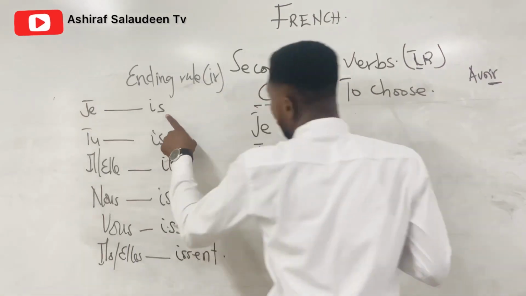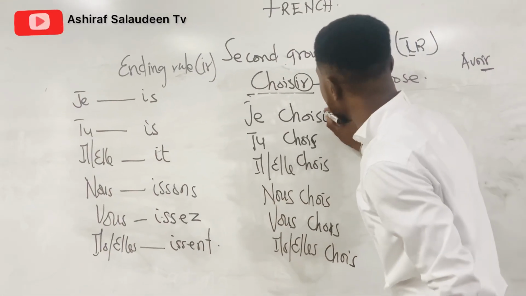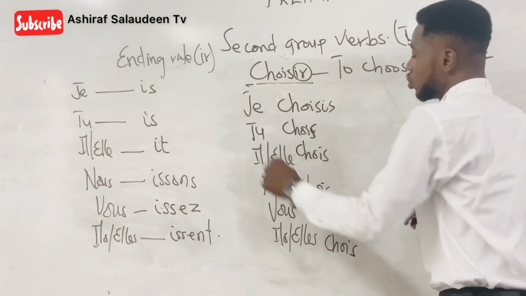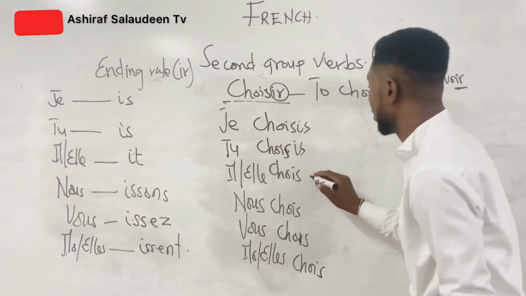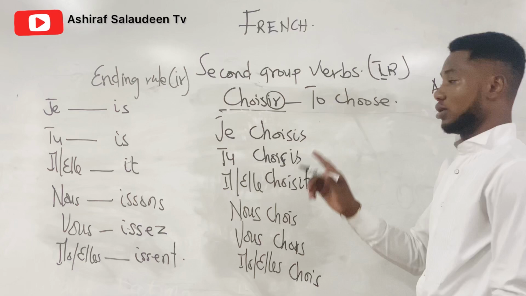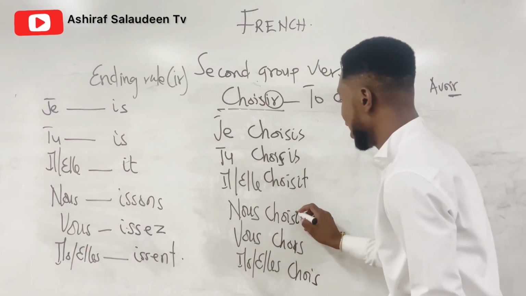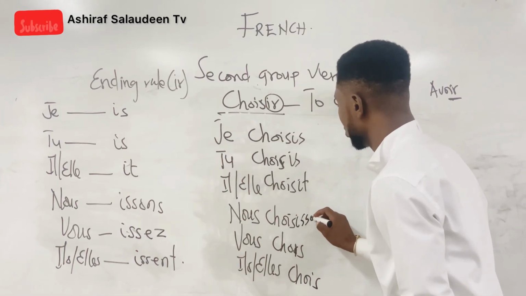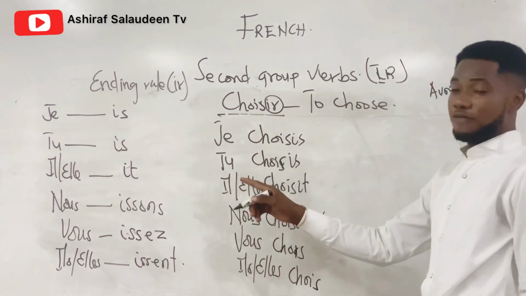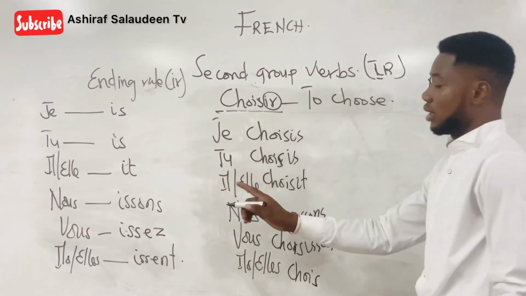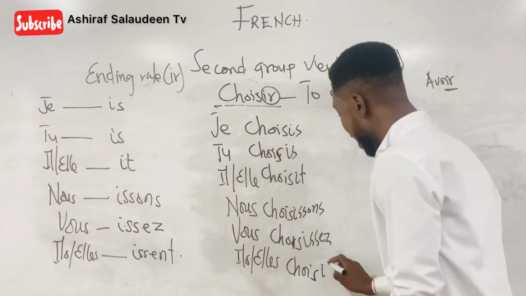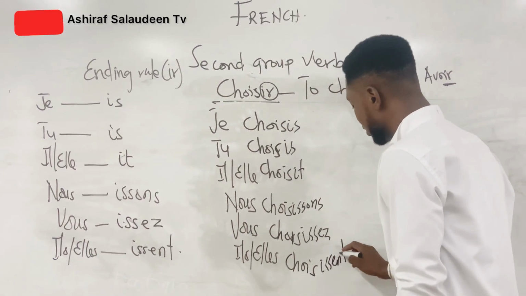So with je, it's supposed to end with IS. Tu, IS. Il ou elle, IT. Nous, ISSONS. Vous, ISSEZ. Ils ou elles, ISSENT.